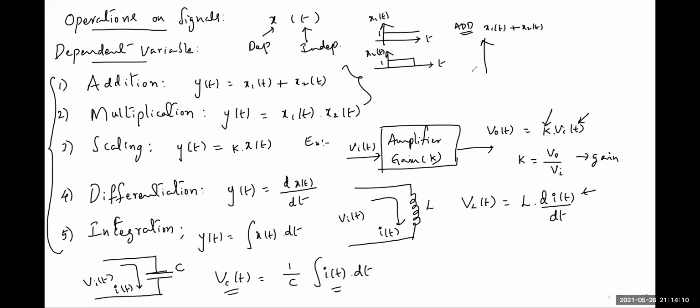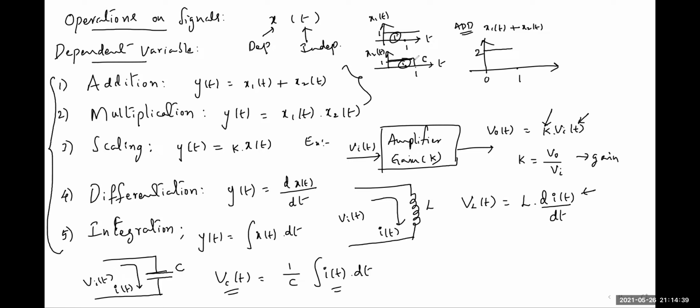Then the graph will be, at each and every instant of time, we should add the amplitudes. That is the meaning of the addition operation on the dependent variable. So here from 0 to 1 it is 1 amplitude, and here also from 0 to 1 it is 1 amplitude. So 1 plus 1, 2. So from 0 to 1, after the addition operation, the amplitude is 2.